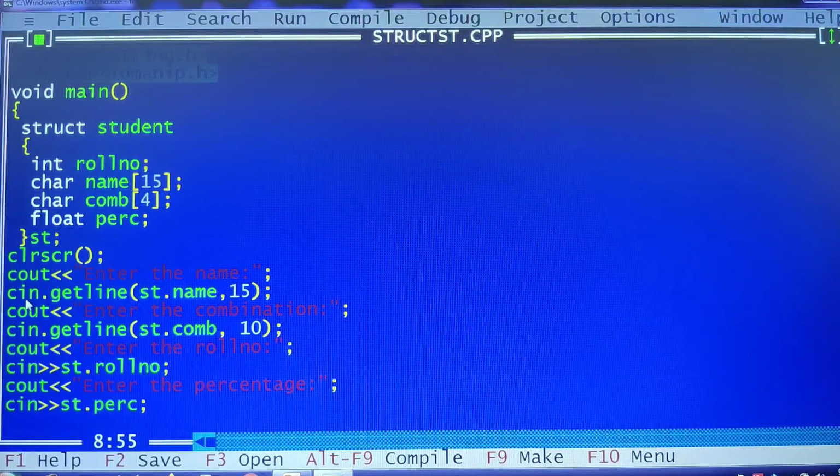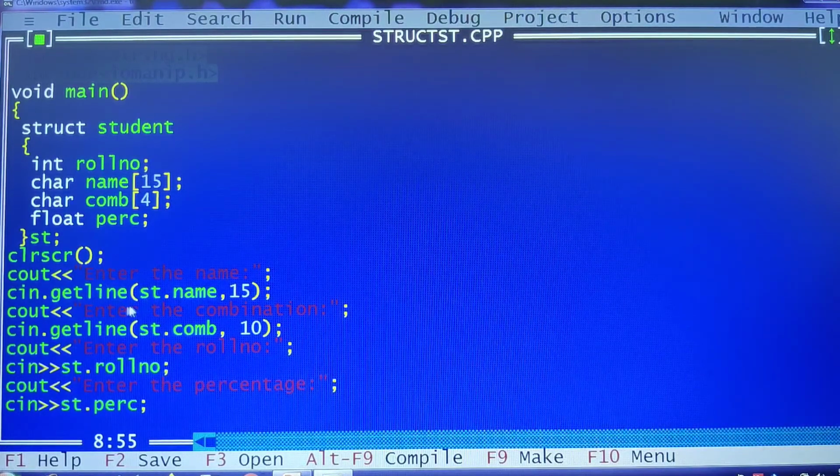The general syntax we already know: cin.getline followed by the string name, comma, its size. Now what is our string name here? It is name, isn't it? But we know that we are able to access the elements of this particular structure only with the help of a structure variable name. That is why st.name, comma 15. This is how we have to access. We will be able to read the contents, which is our input given by the user, with the help of a structure variable.